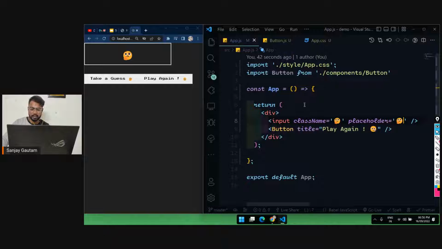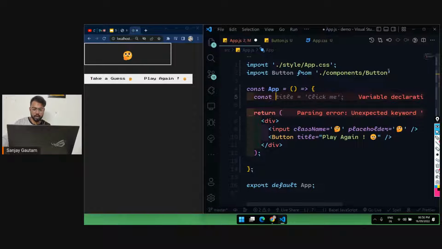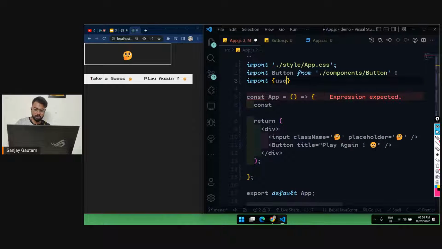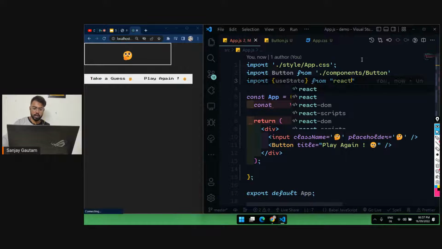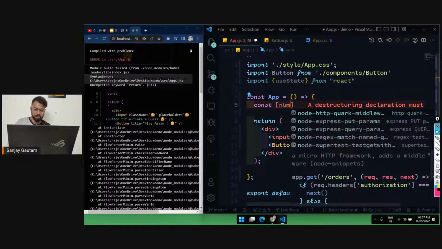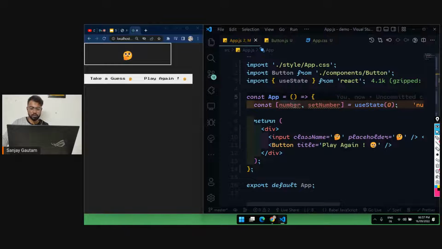To take a guess, we basically require what you can say a state. So for the state, I'm just going to import useState from React. And now I'm just going to create a state here. Let's go with the state like guessing number. So number and setNumber equals useState, and by default, the number is going to be 0.